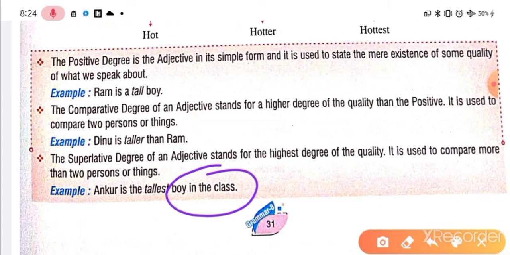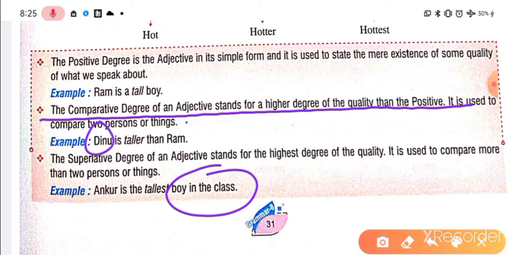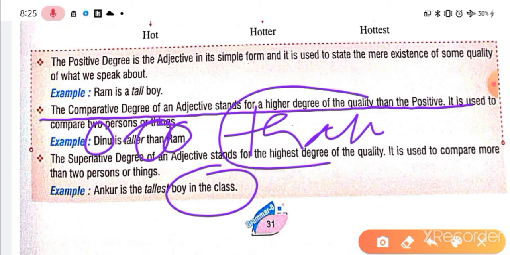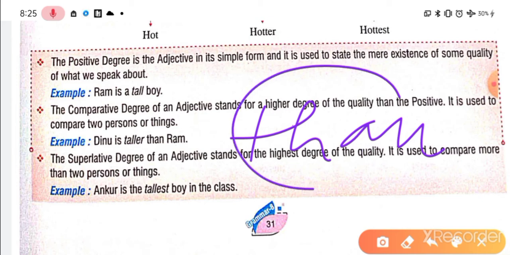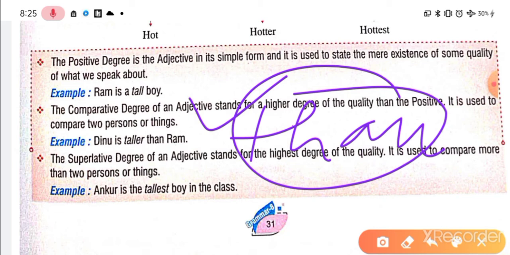Okay, one more hint I give you, guys. When we have the comparative degree in a sentence, we will have a clue word. First, we'll see that only 2 things will be compared. Number 2, the word than, THAN, will be there. Whenever there is a comparative degree, you will see the hint word than. That is a very important clue, right?